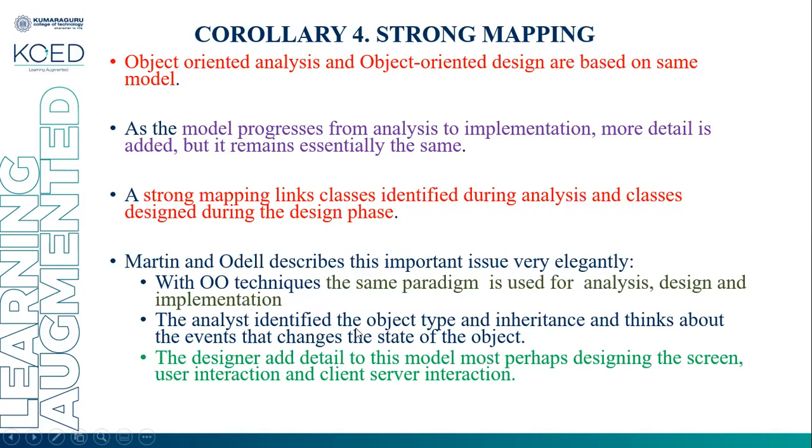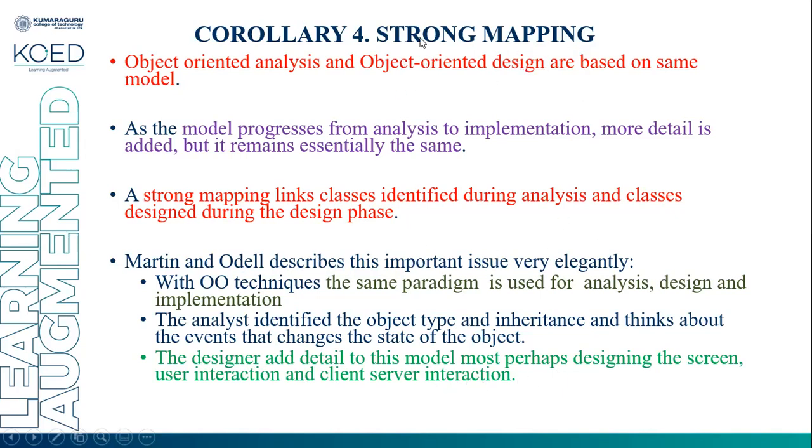The analyst identifies the object type and inheritance and thinks about the events that change the state of the object. The designer adds detail to this model, most perhaps designing the screen, user interaction, and client-server interaction. This is known as a strong mapping.